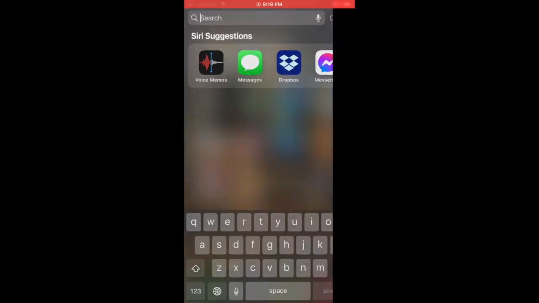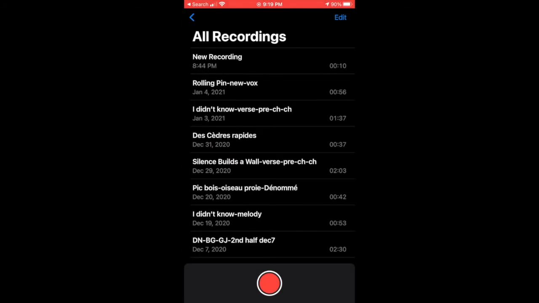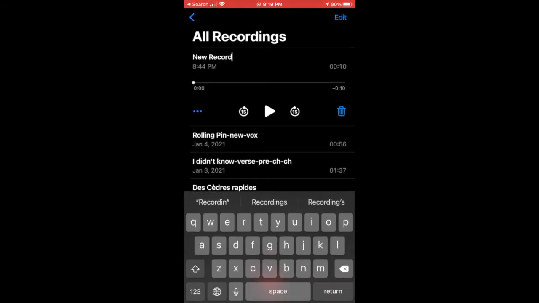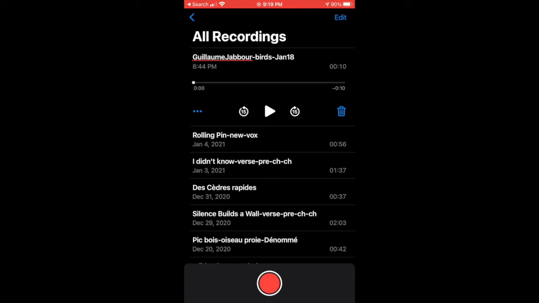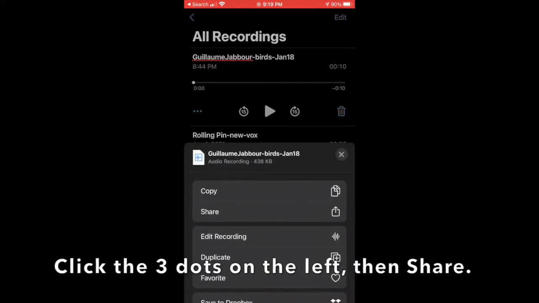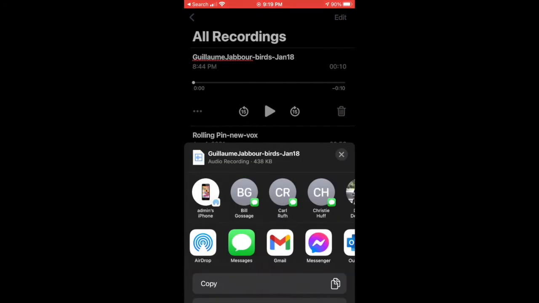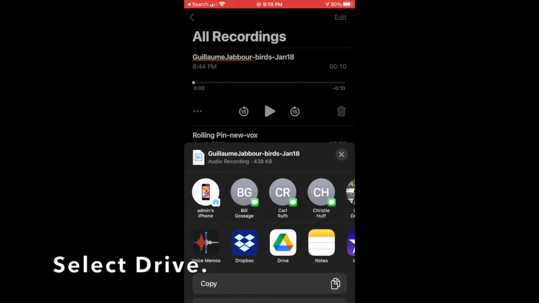Now I'm going to my file in my recorder and I'm going to rename it using my name and then what it is, like bird or wind or car, and then the date, January 18th in this example. Click on those three little dots and hit share, and then drive.